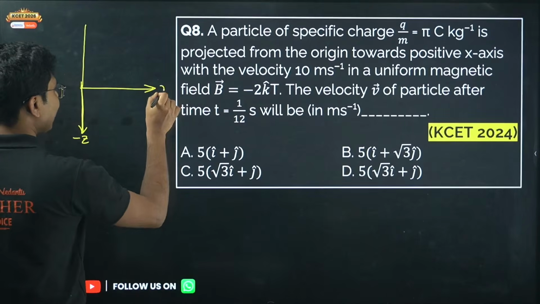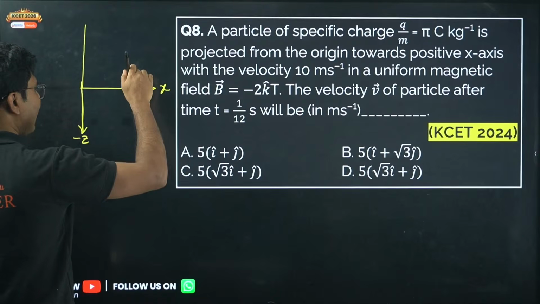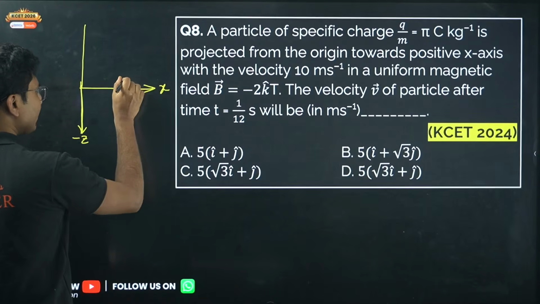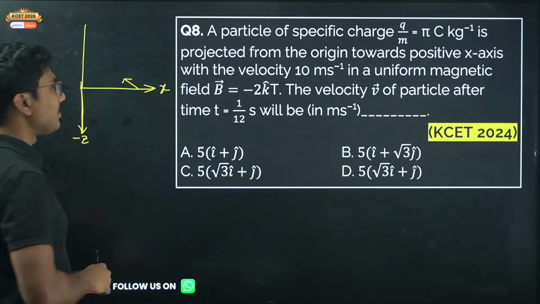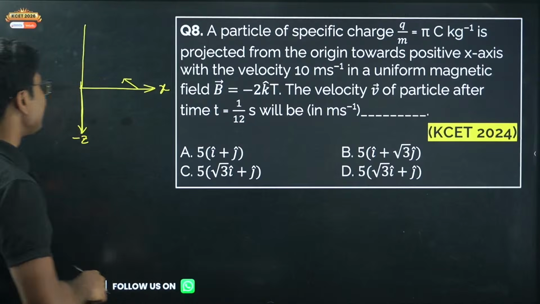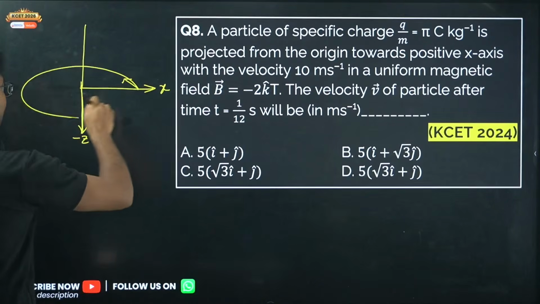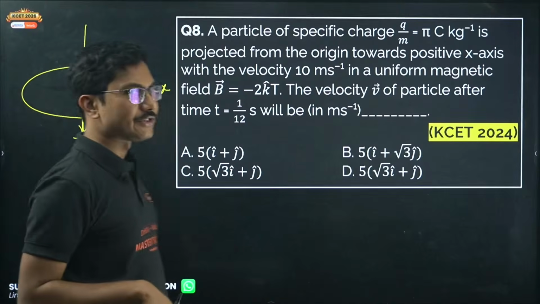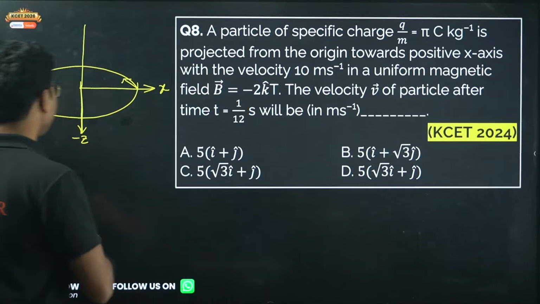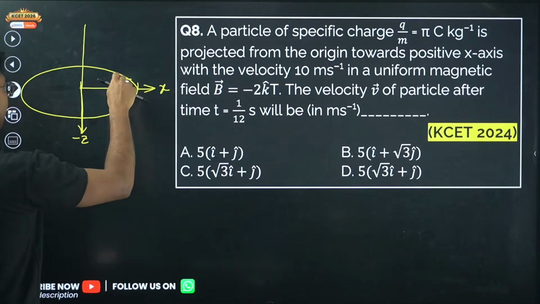So the particle experiences a force which is perpendicular to both of them, and it is rotating in a circular motion. This is not an ellipse, this is a circle, because I am drawing a three-dimensional figure on a two-dimensional plane. It might appear to be an ellipse.